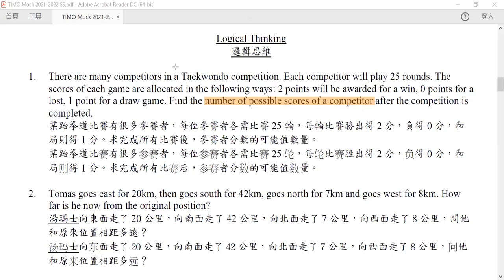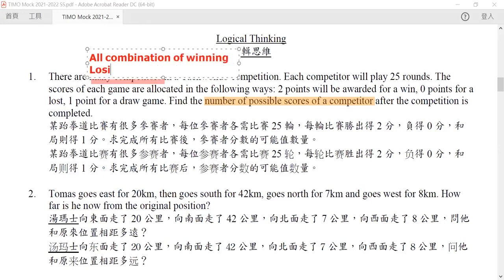Now, in here, there are some keywords. There are many competitors, which means that there are many wins and many losses, and even more draws. So which means that all the combinations of winning, losing, and drawing are possible.